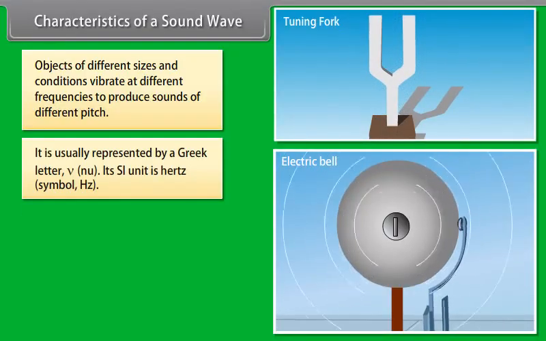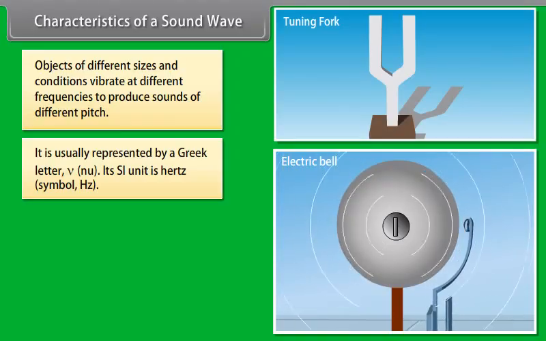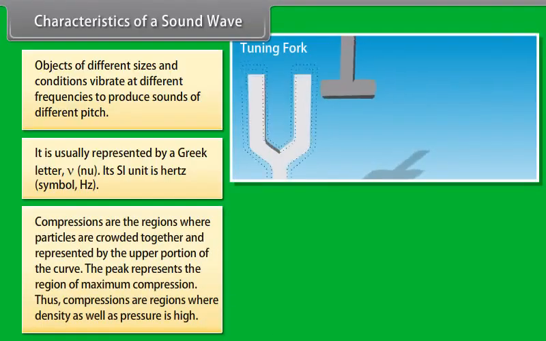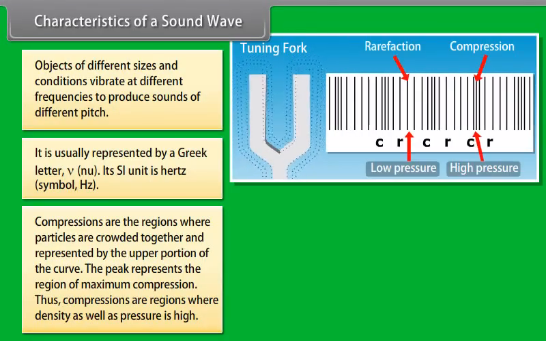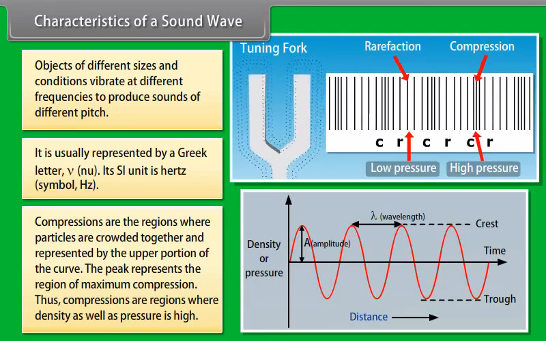Frequency is usually represented by the Greek letter nu. Its SI unit is Hertz. We know that compressions are the regions where particles are crowded together and represented by the upper portion of the curve. The peak represents the region of maximum compression. Thus, compressions are regions where density as well as pressure is high.